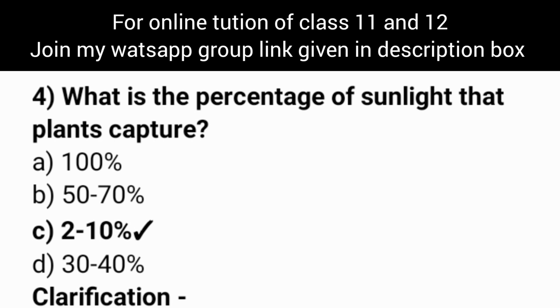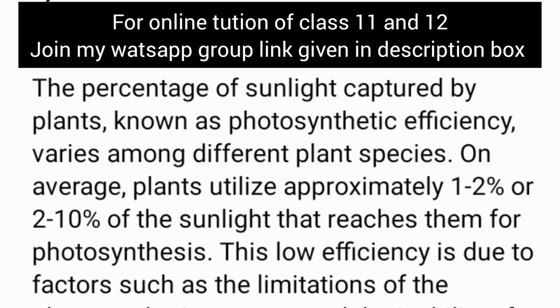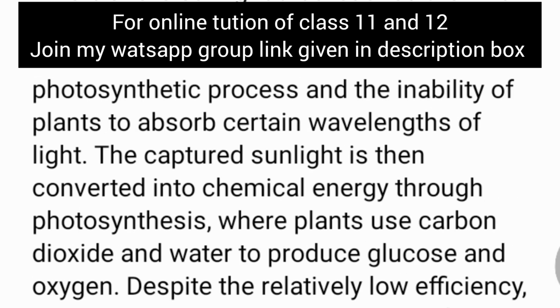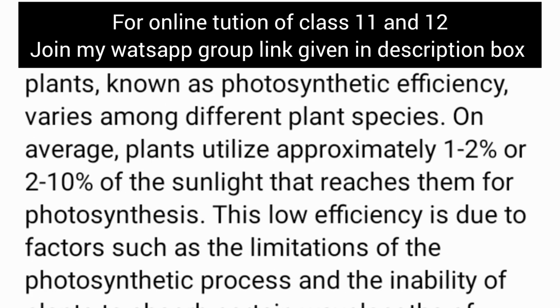Now question number 4 is what is the percentage of sunlight that plants capture? Our answer is 2 to 10%. Now let's see clarification. The percentage of sunlight captured by plants, known as photosynthetic efficiency, varies among different plant species. On average, plants utilize approximately 1 to 2% or 2 to 10% of the sunlight that reaches them for photosynthesis. This low efficiency is due to factors such as the limitations of the photosynthetic process and the inability of plants to absorb certain wavelengths of light.